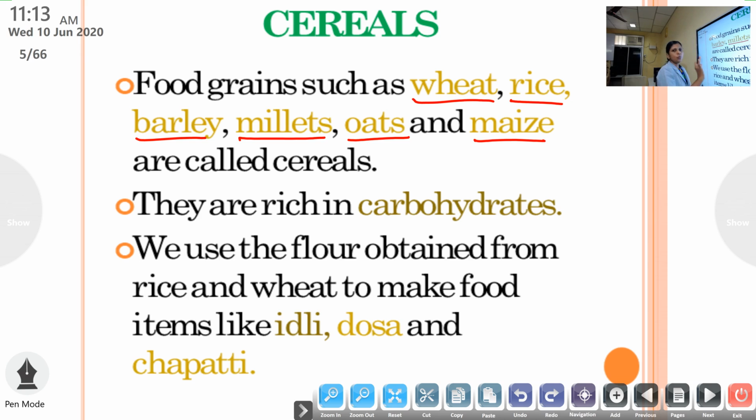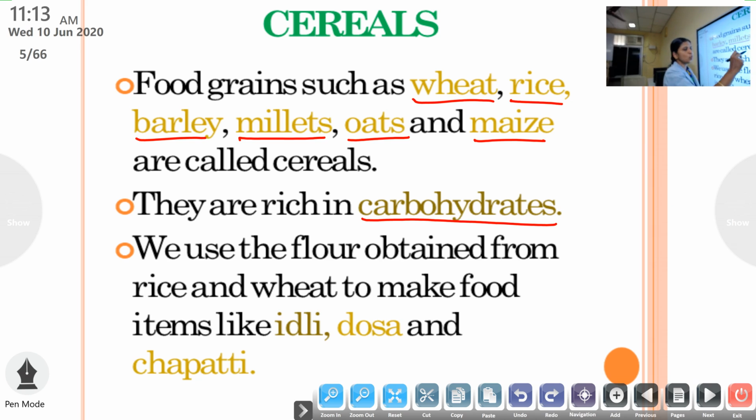Okay. Then see, you learned last year, that is third standard, the nutrients in the food. Nutrients in the food may include carbohydrates, proteins, fats, vitamins, minerals, etc. So these cereals, they are rich in what type of nutrient? Carbohydrates. You have to check the spelling. Carbo, C-A-R-B-O, hydrates, H-Y-D-R-A-T-E-S.